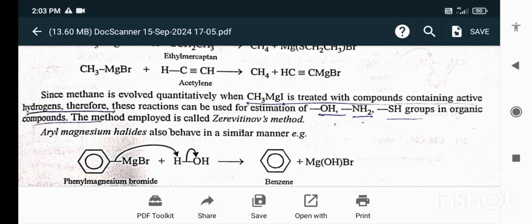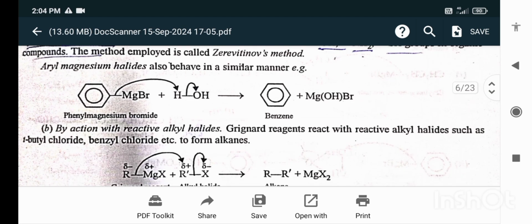Since methane is evolved quantitatively when CH3MgI is treated with compounds containing active hydrogen, these reactions can be used for the estimation of OH, NH2, SH groups in organic compounds. The method applied is called Zerewitinoff's method. Aryl magnesium halides also behave in a similar manner.